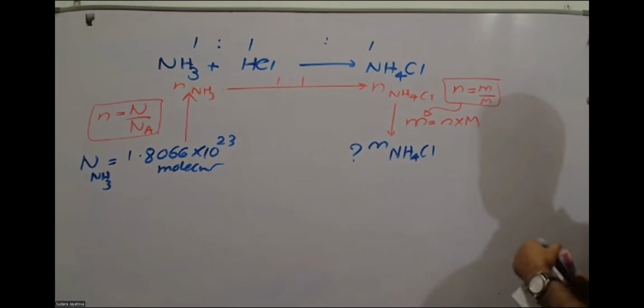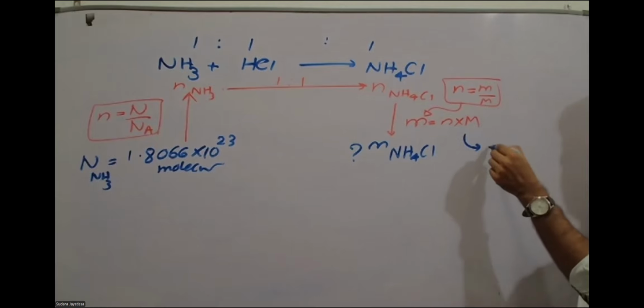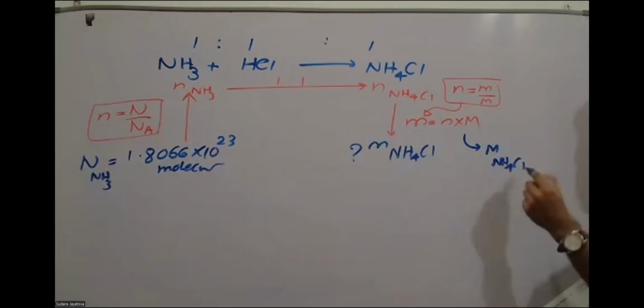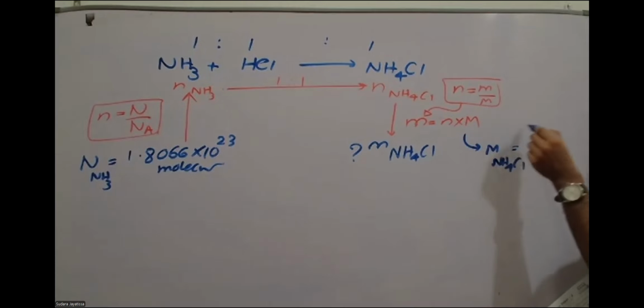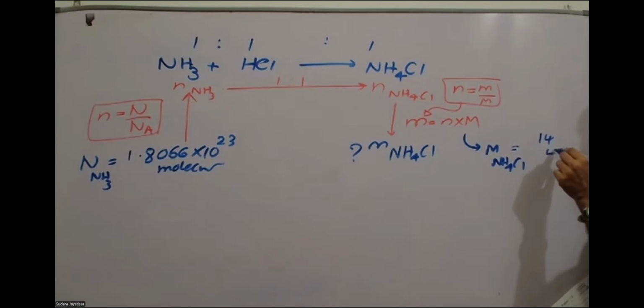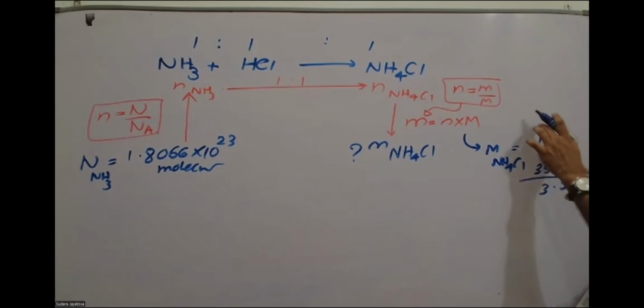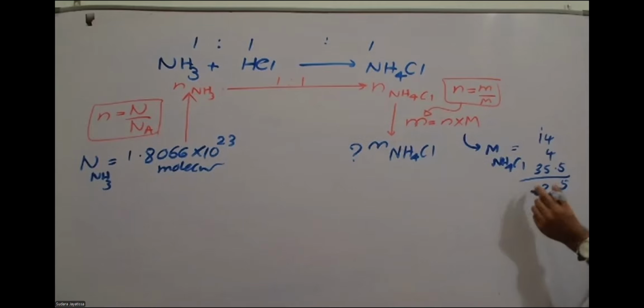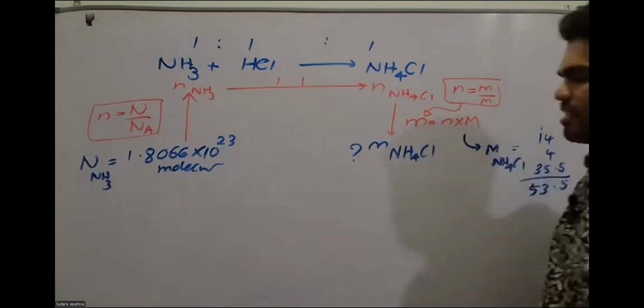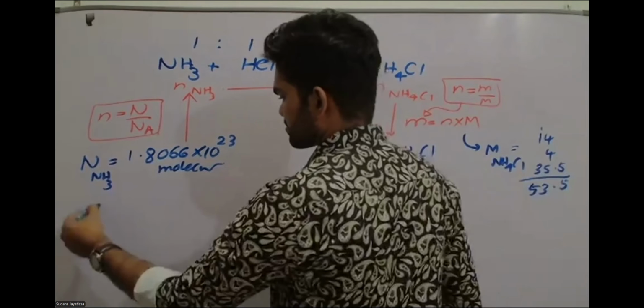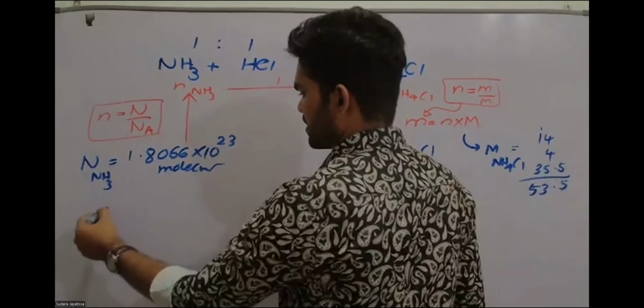Okay, so you'll be needing the molar mass of ammonium chloride, right? So capital M of NH4Cl will be, nitrogen is 14, hydrogen 4 is 4, chlorine 35.5. So it's going to be 5, 8, 5, 13, 1, and 53.5, my mistake. That's correct, no? 8, 5, 13, 1, yeah, 53.5. Right. So now let's find out the moles of ammonium chloride.